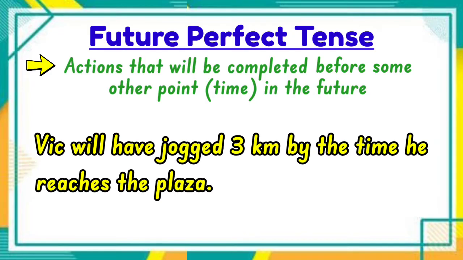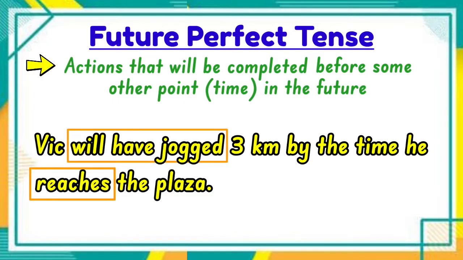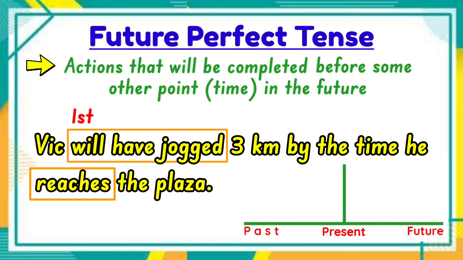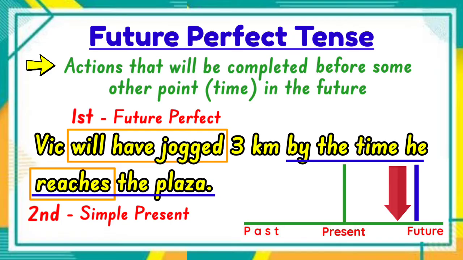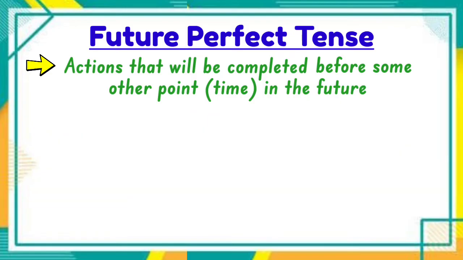Vic will have jogged 3 kilometers by the time he reaches the plaza. As you can see, there are two verbs here, will have jogged and reaches. In this case, the first action that is expected to be completed before a specific point in the future should only be the verb that uses the future perfect tense, like will have jogged, while the second verb in the clause that expresses a certain point in the future should only be in the simple present tense, just like reaches. Is it clear?